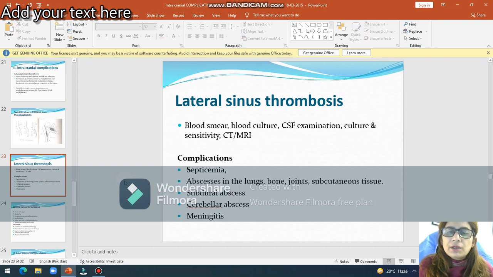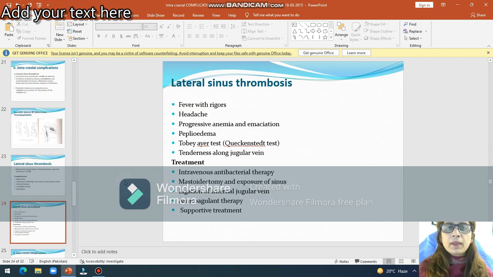Part of the thrombus will dislodge and will go into the lung, causing lung abscess, bone joint, subcutaneous tissue abscess. Then it can lead to subdural abscess, cerebellar abscesses, and then meningitis. So patient will come to you with fever, rigor, history of ear infection. There will be headache, progressive anemia, and emaciation.